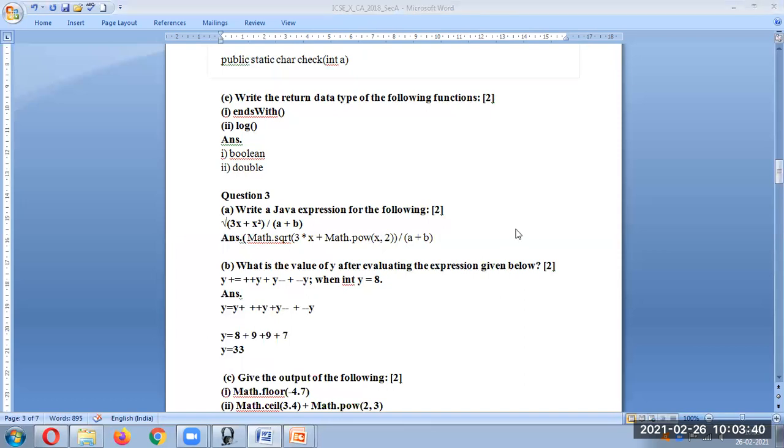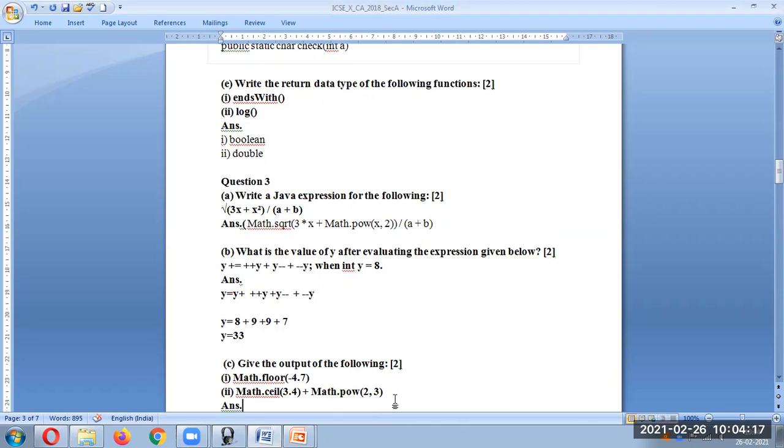Okay. So here as you can see, y's value is 8, then we are using plus plus y, which means the value will increment, so here we'll take 9. Next time also when I'm saying plus plus y, so 9 only. Now here it is minus minus, so it is decremented afterwards. First you will take 9 and the value of y is actually 8. When we go to the next part, first the decrement will take place. So already the value of y is 8, it will become 7 over here. And then you simply have to add all the values, and the answer is 33.